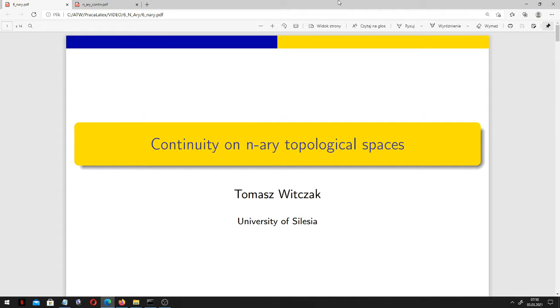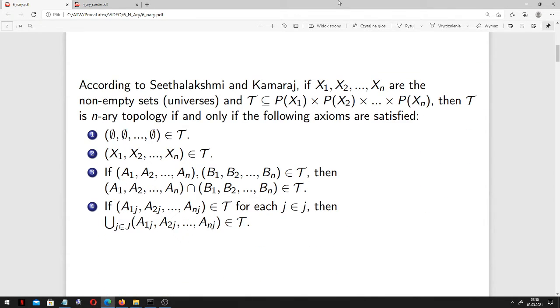Today we shall discuss the very idea of continuity on n-ary topological spaces. As we already know from our earlier presentation, n-ary topologies have been introduced by Seethalakshmi and Kamaraj as an extension of binary topologies of Jyoti and Tangavelu.